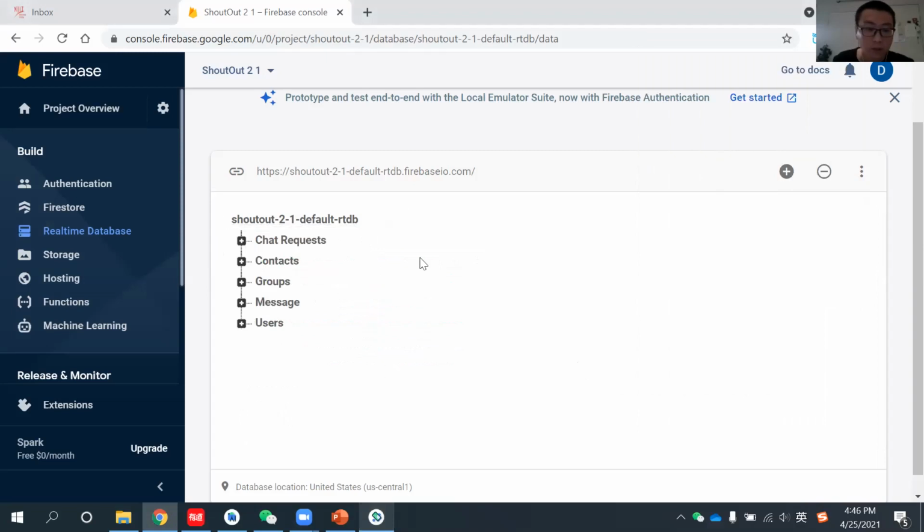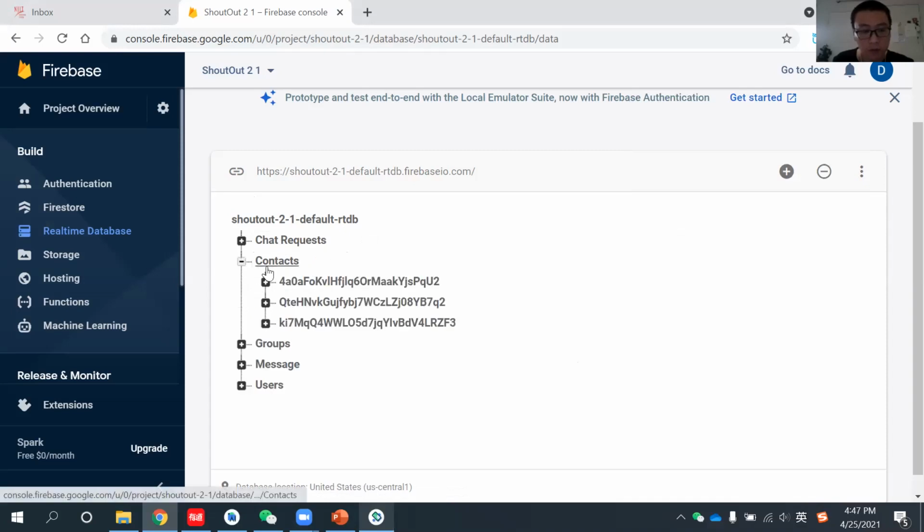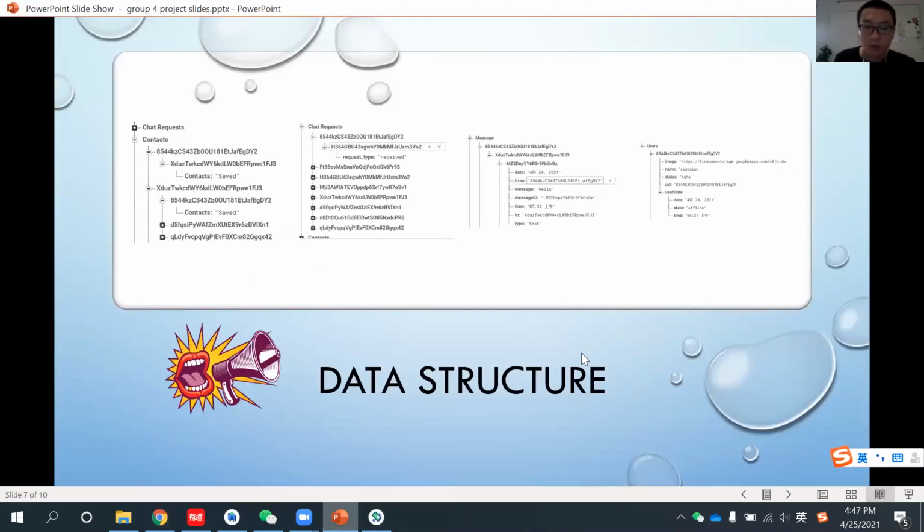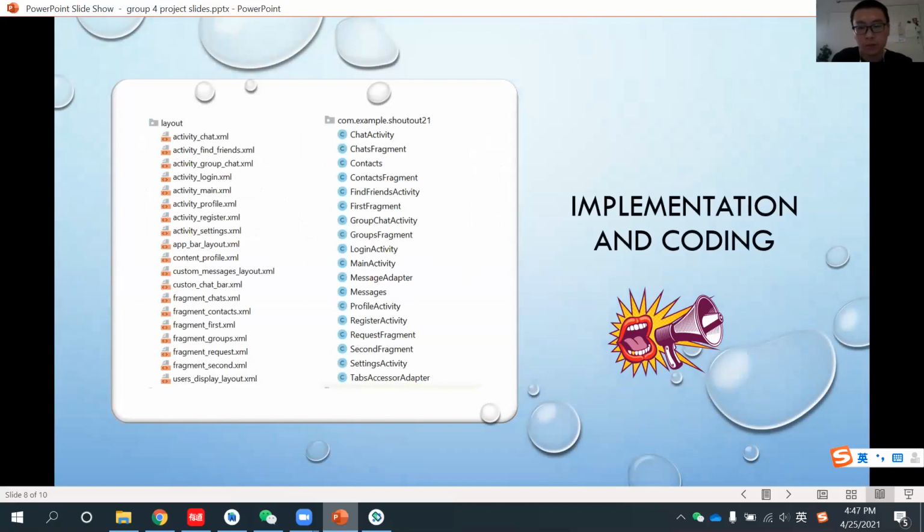Okay, this is our database structure. It's actually pretty easy, but it works fine. And the functions for each of our functions, we have the tree node, the subtrees, and the specific modules that we will introduce next. This is the tree structure with NoSQL. So the next part is going to be the modules and the implementation.